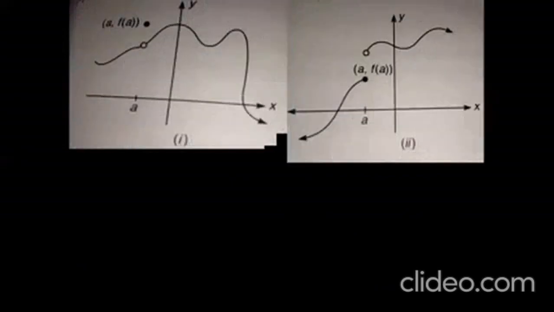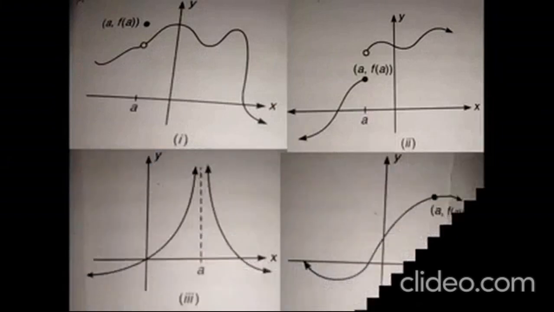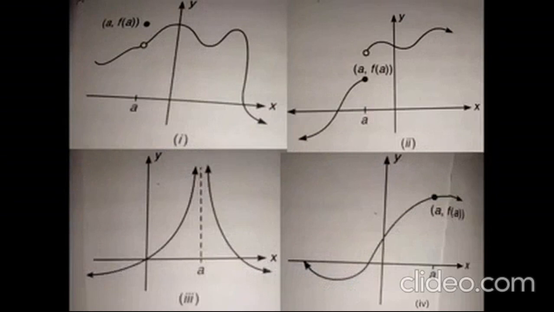If you don't know the exact definition of continuity, recall the dictionary meaning of the word continuity. You would be able to understand which out of these four graphs is actually continuous.